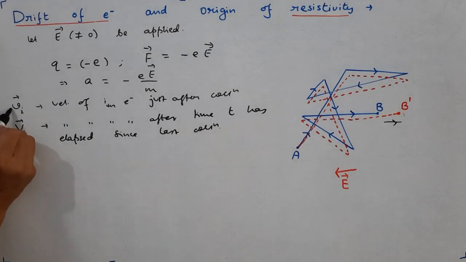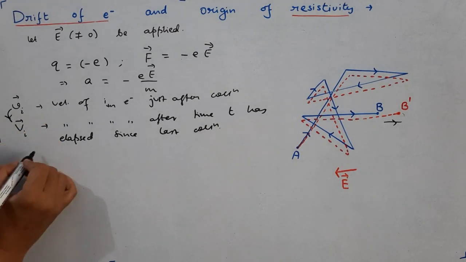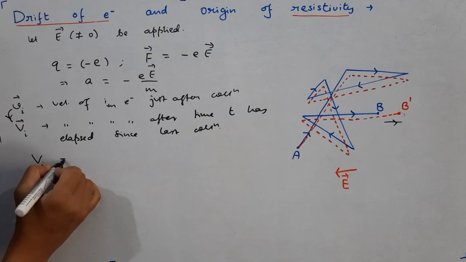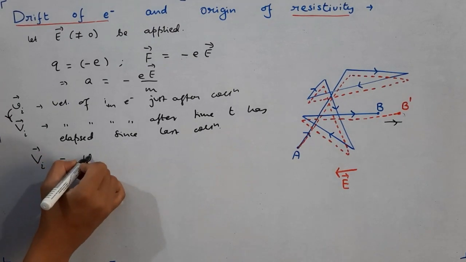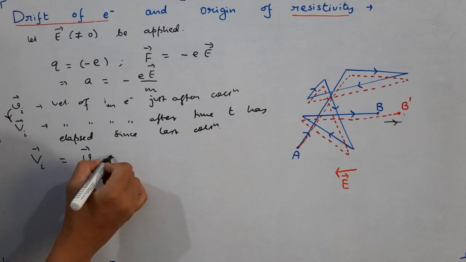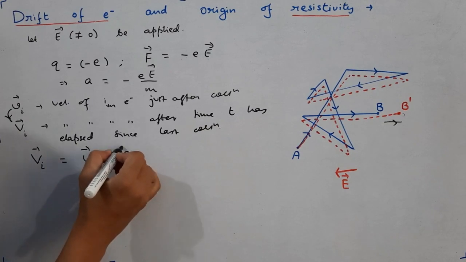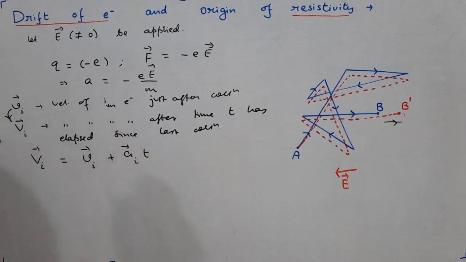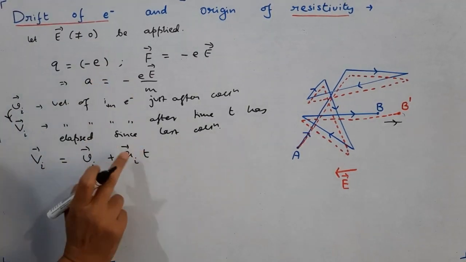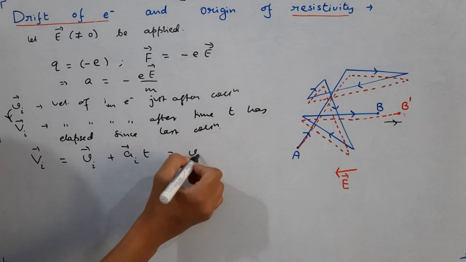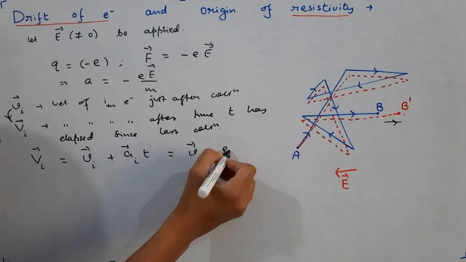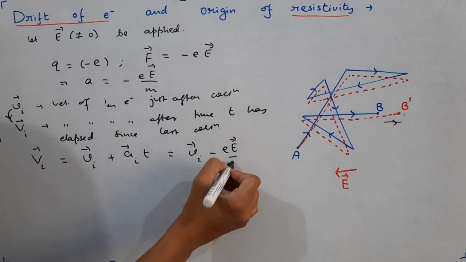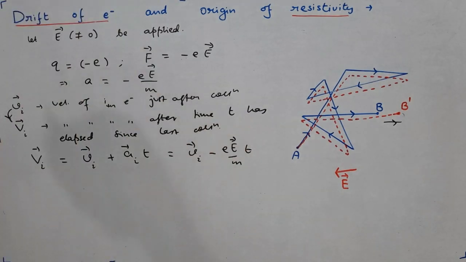Now this is the initial velocity, this is the final velocity. So you know they are related using this relation. Capital Vi vector is the initial velocity small vi vector plus acceleration of the ith electron times t. Now the acceleration of the ith electron we can write as how much? E by m with a negative sign. So this becomes small vi minus E upon m times t.